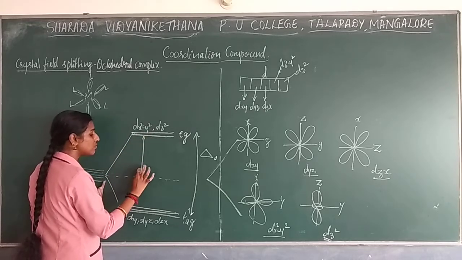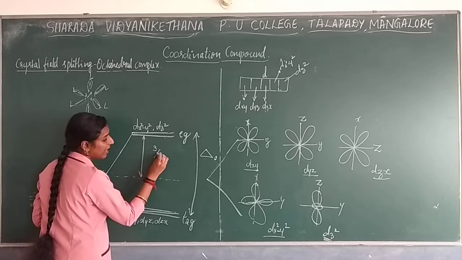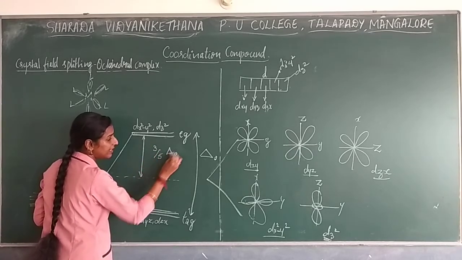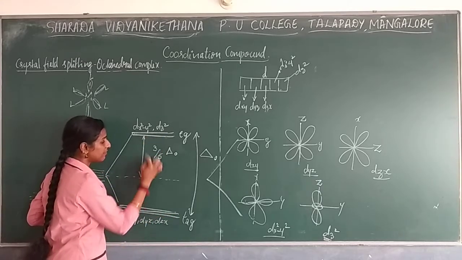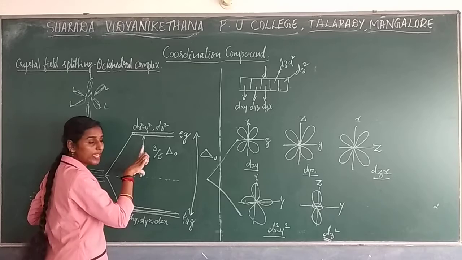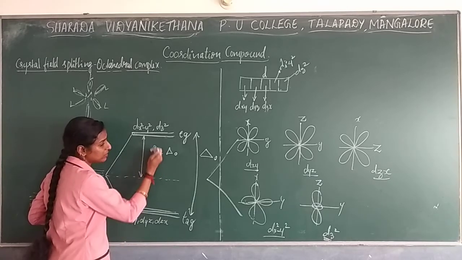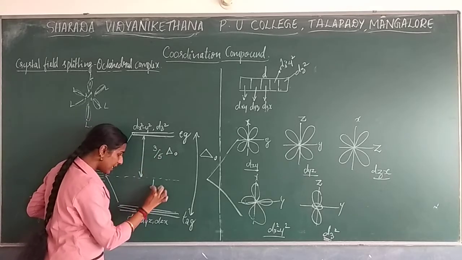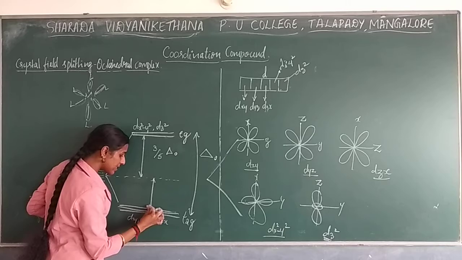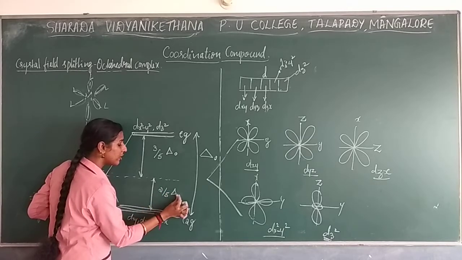The energy increase is 3 by 5 delta naught, the energy difference that takes place over here. Here the energy difference is 2 by 5 delta naught.